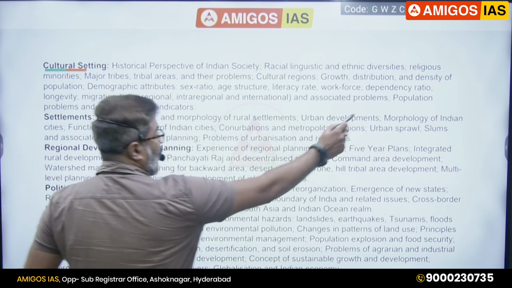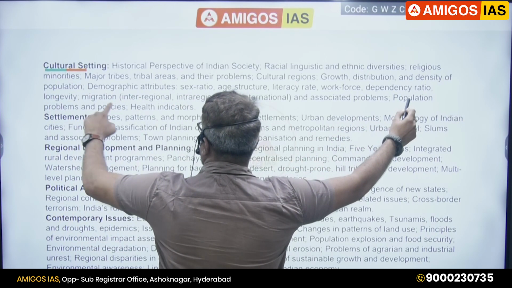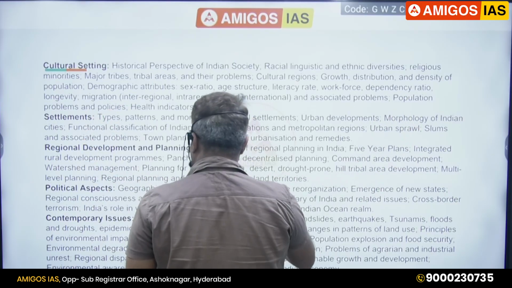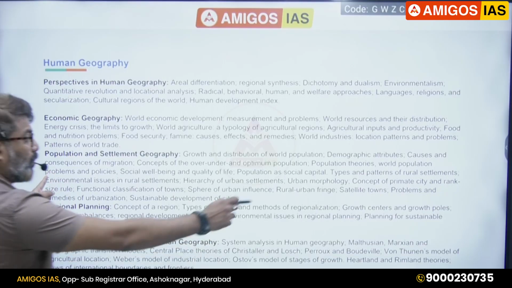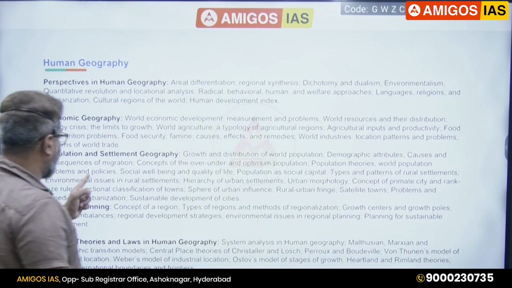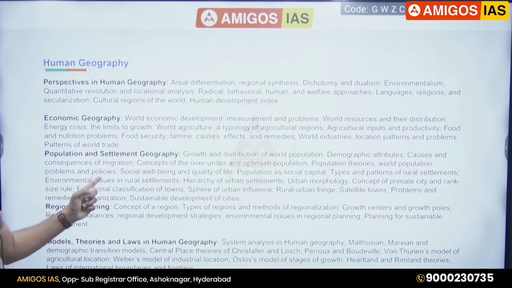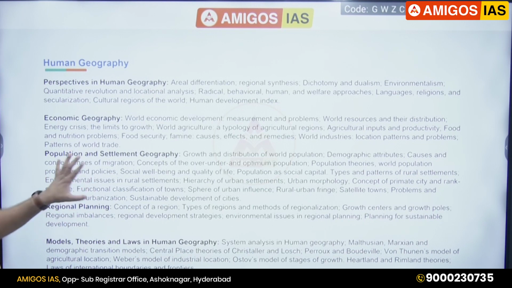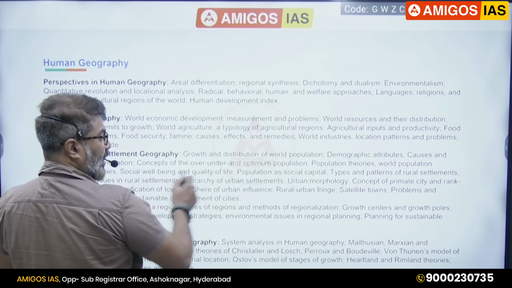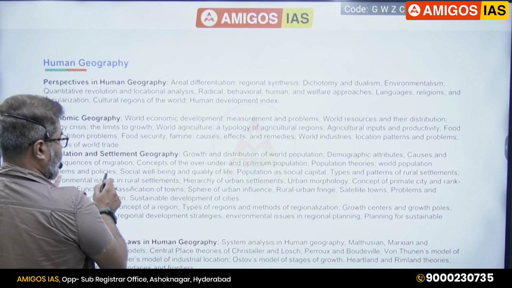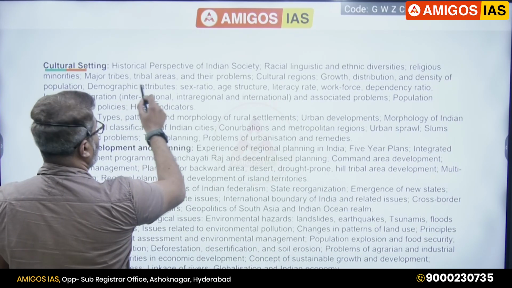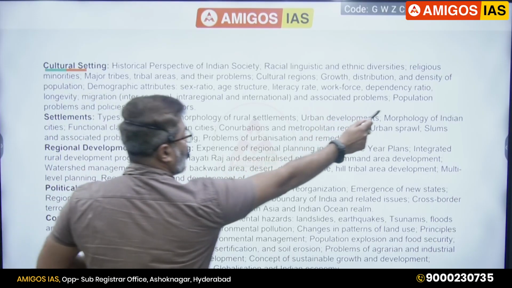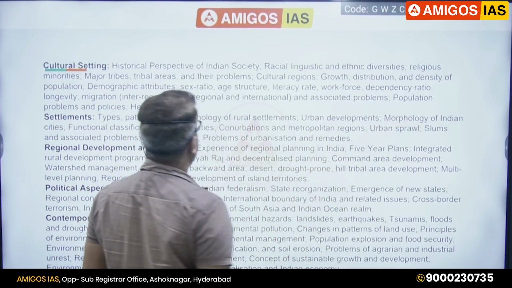So notice this. For example, population problems and policies in paper 2. The same topic is there in paper 1. Here also we have it. See, population, problems and policies. You got it? So this is paper 1, human geography, population, problems and policies here. Here also population, here population, problems and policies.